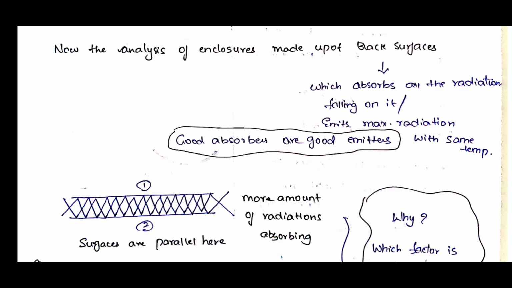Now let us see the example here. There are two surfaces, surface 1 and surface 2, parallel to each other. The radiation emitted from surface 1 is absorbed by surface 2. In the same way, the radiation leaving surface 2 is absorbed by surface 1. That means more of the radiation is absorbed rather than leaving.